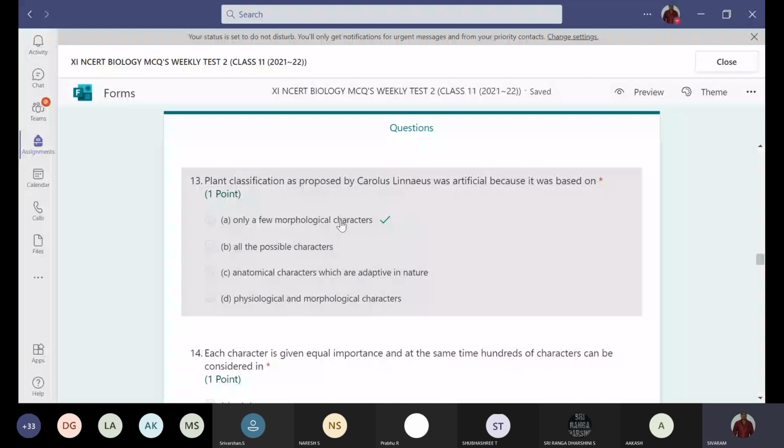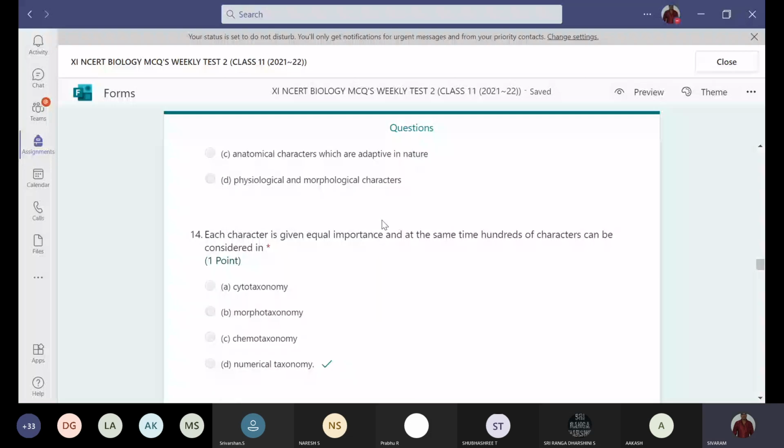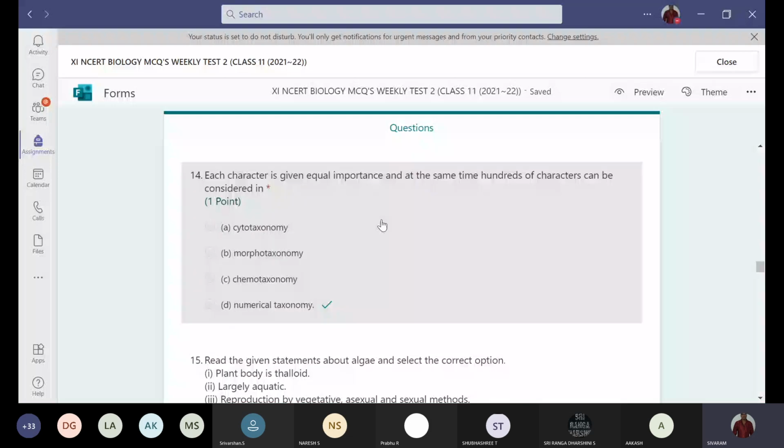They are not given much importance to other factors or characters. Next, each character is given equal importance at the same time. Hundreds of characters can be considered in numerical taxonomy because for every character they have given a particular numerical, that is a certain number, and every character is given equal importance, and at the same time they have taken into consideration a large number of characters. That is numerical taxonomy.